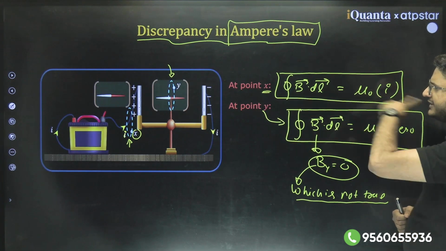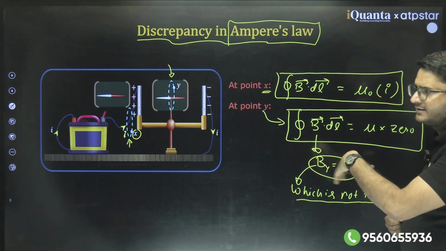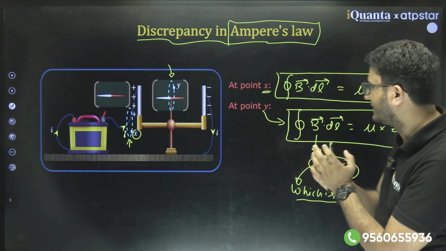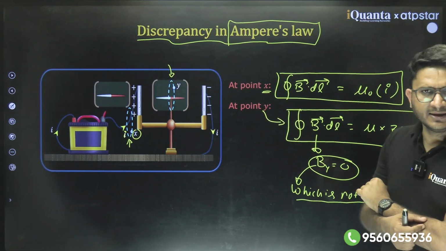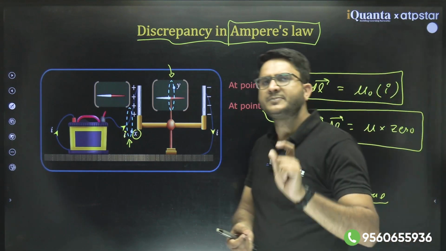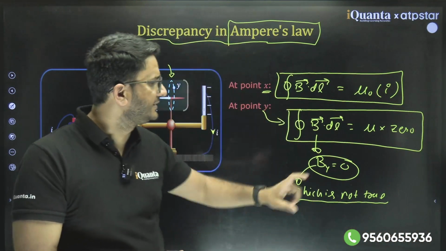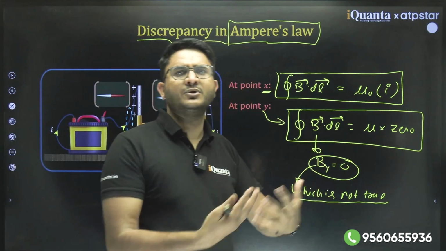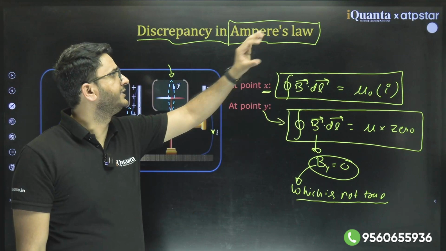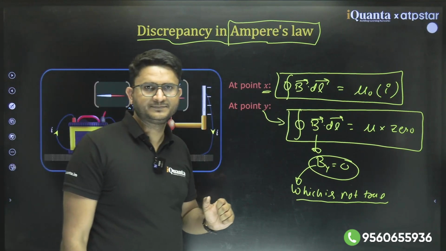This formula is correct here, but it is not applicable in this case. So either it is conditionally applicable or something is missing here. Something is really missing in this case, which is not getting captured in Ampere's law as it is. Clear?